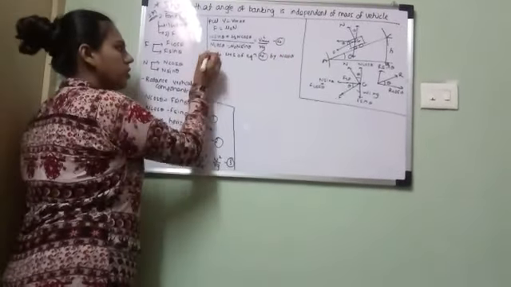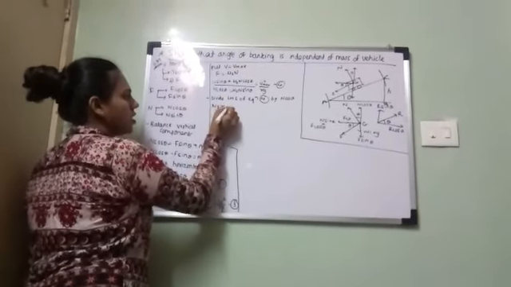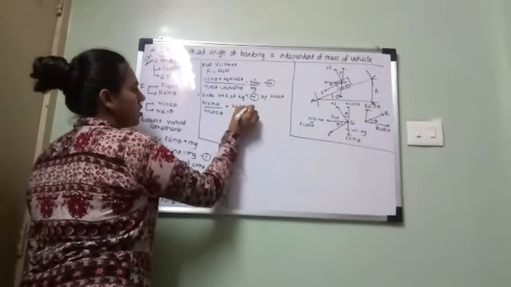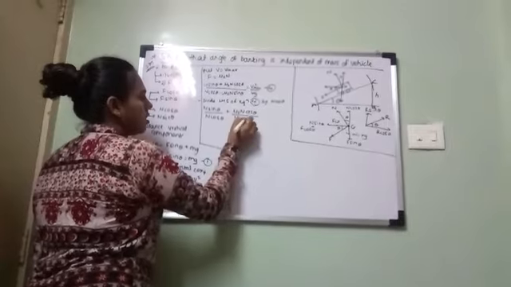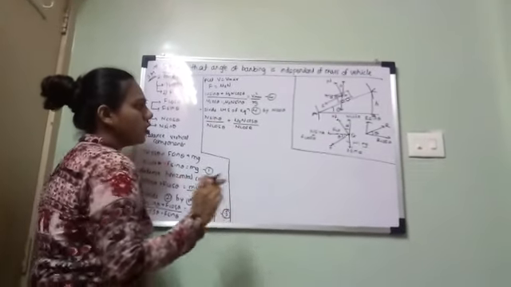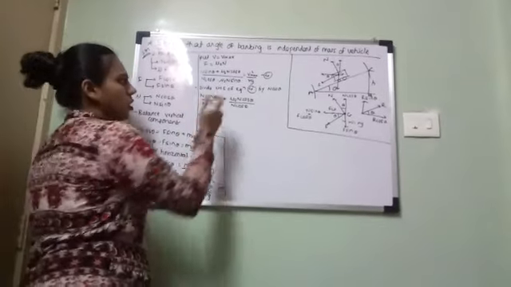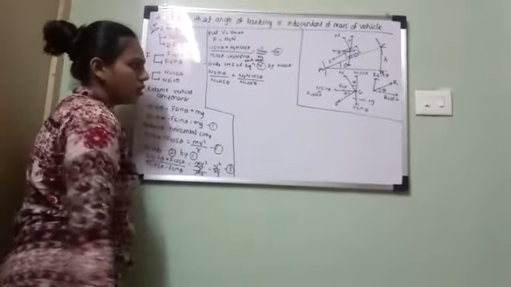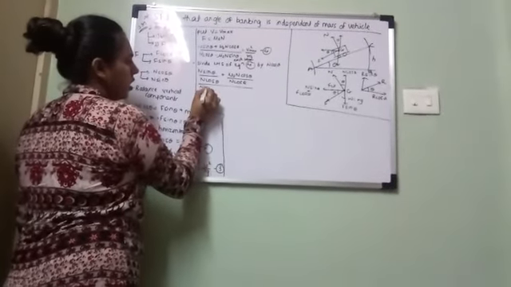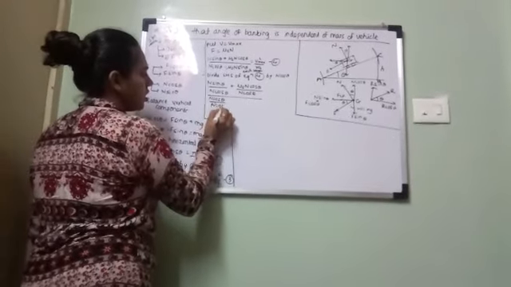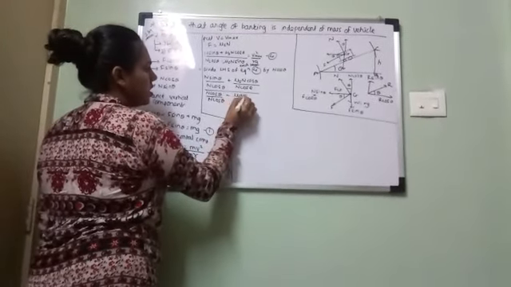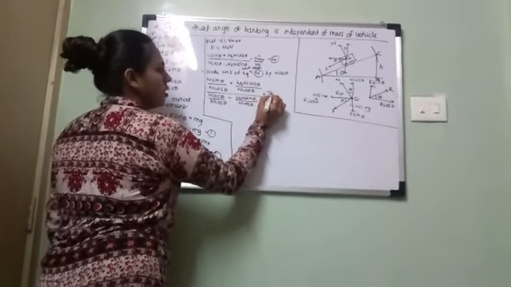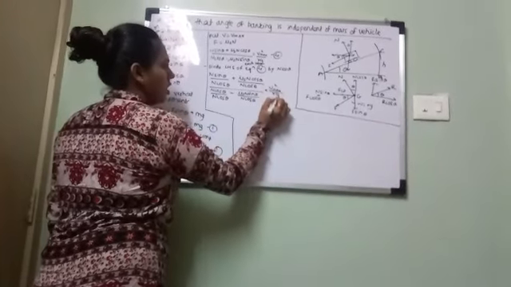Very, very important step. When you divide each term of equation 4 by N cos theta, you get N sin theta upon N cos theta plus mu s into N cos theta upon N cos theta, divided by N cos theta upon N cos theta minus mu s N sin theta upon N cos theta, is equal to V max square upon Rg.